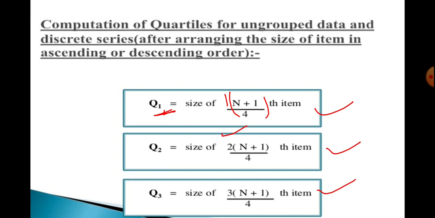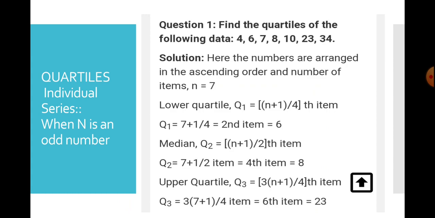Let's discuss how to calculate quartiles in different types of series. The very first is how quartiles are calculated in case of an individual series. Dear students, there arise two situations: when n is an odd number and when n is an even number. First, we will discuss when n is an odd number. Find the quartiles of the following data.